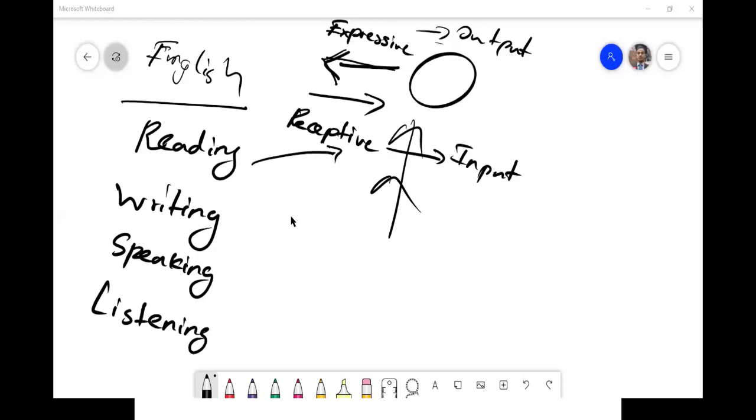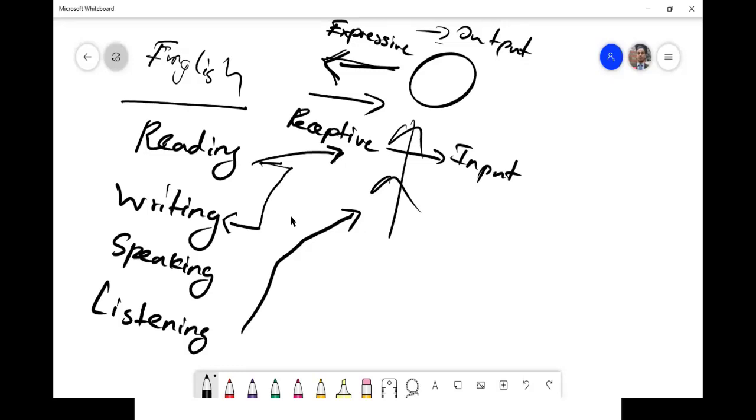Okay, thank you. So reading is receptive input. We are getting the language to us. Likewise, listening is input. These two are the input. If you read in return, what can you do? If we read well, what can we do? We will be able to